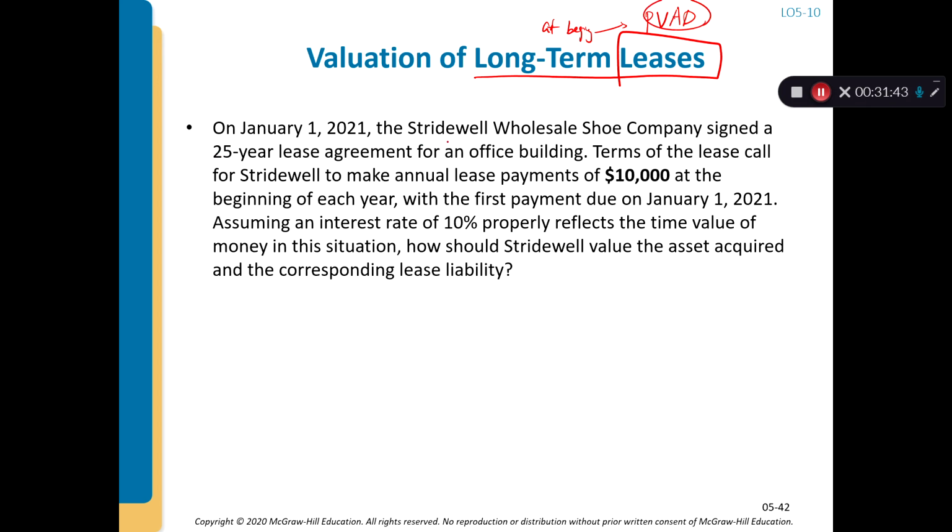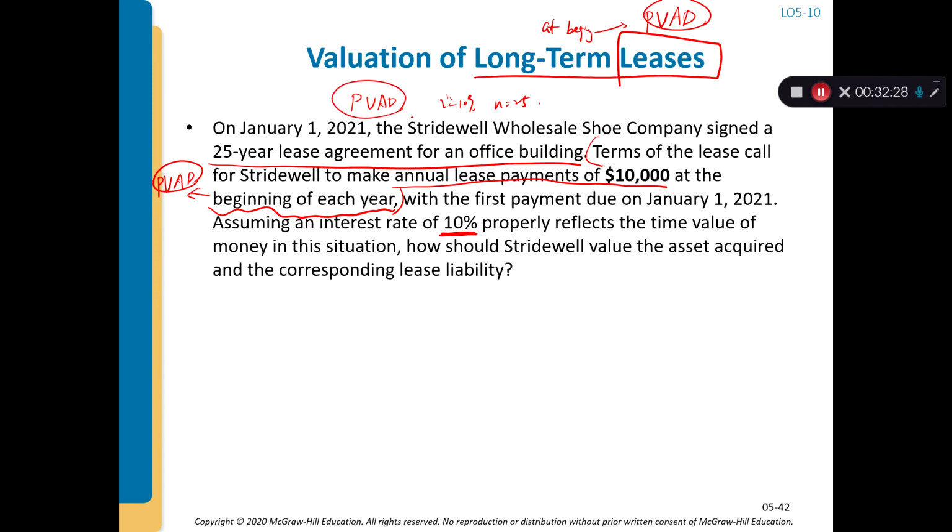On January 1st, the Stridewell Wholesale Shoe Company signed a 25-year lease agreement for an office building. The terms of the lease called for Stridewell to make an annual lease payment of $10,000 at the beginning of each year. So when we read this sentence, beginning of each year, we know that to discount these $10,000 payments we need to use the PVAD table, or annuity due table, with the first payment due on January 1st, 2021. Assume an interest rate of 10%, so i equals 10%, n equals 25, and we know we use a PVAD table.